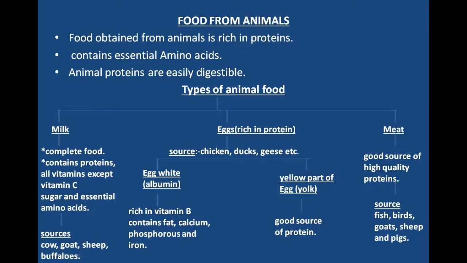Third is meat. Meat is a good source of high quality proteins. Sources of meat are fish, birds, goats, sheep and pigs.